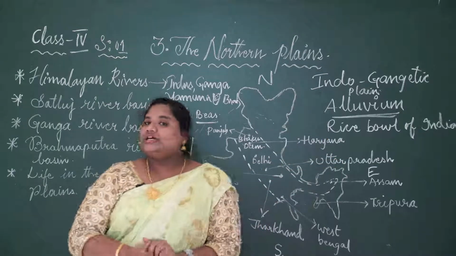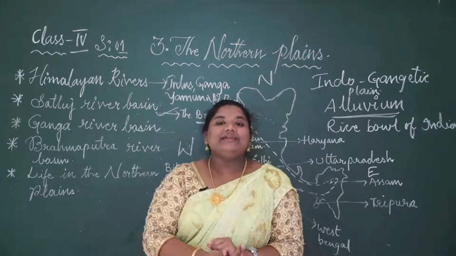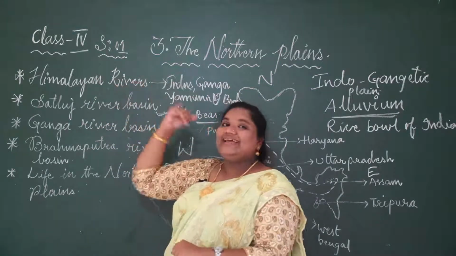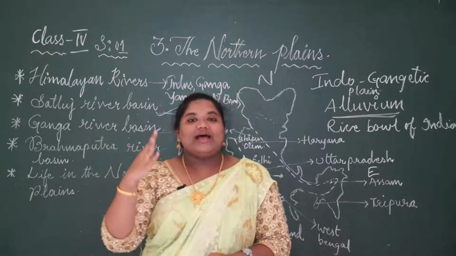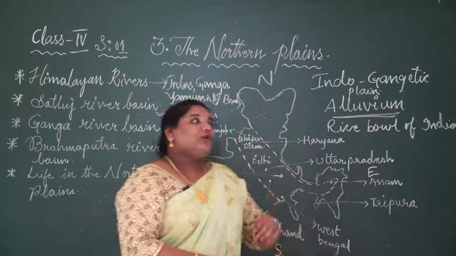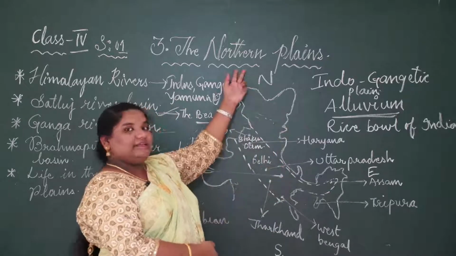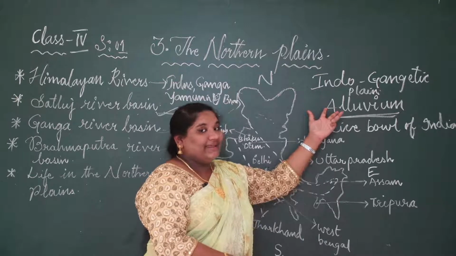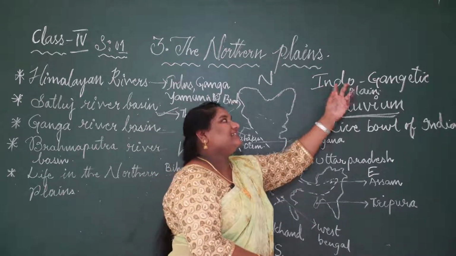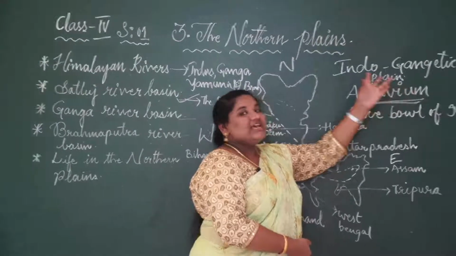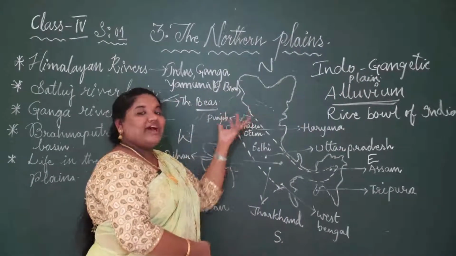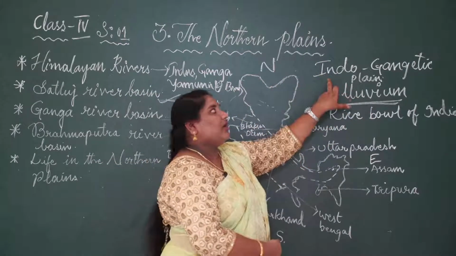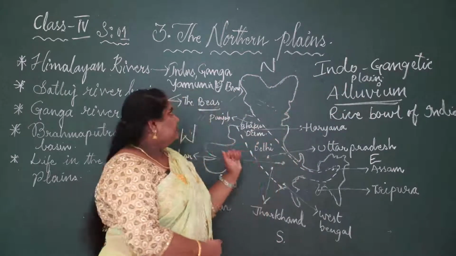We have also learnt the Himalayan rivers. What are the Himalayan rivers? There are 4 main rivers in the Himalayan region. What are they? Indus, Ganga, Yamuna and Brahmaputra. And we also have another name for the northern plains, that is Indo-Gangetic Plain. Why is it called Indo-Gangetic Plain? As the rivers Indus and Ganga flow in this region, where we have the tributaries of Indus and Ganga. That is why it is called Indo-Gangetic Plain.